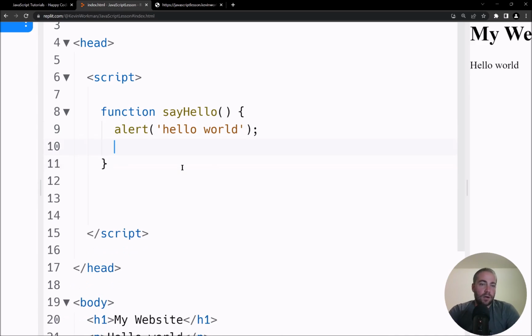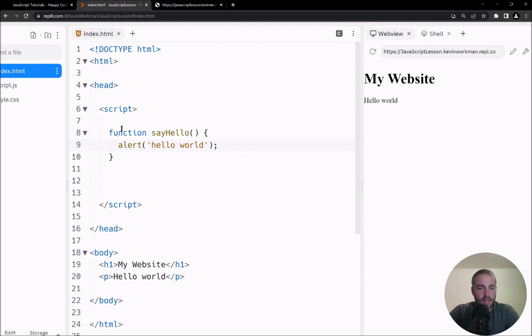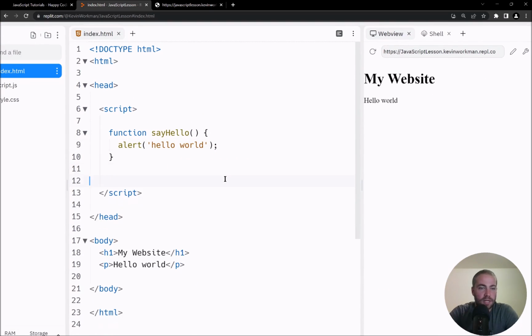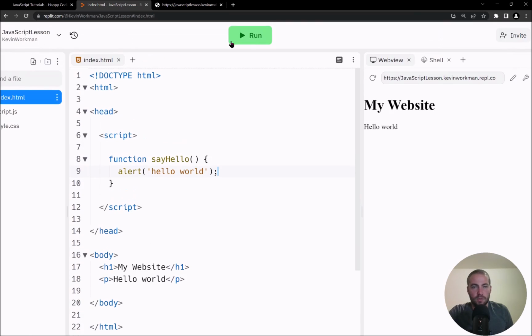Okay, so now in my index.html file, I have a script tag, and inside of that script tag, I have some JavaScript, which defines a single function called sayHello, and that function contains a single line of code that calls alert with hello world. Now if I run my code, if I go over here and I click run, I no longer see my alert pop up. It doesn't pop up automatically because nothing is calling this automatically.